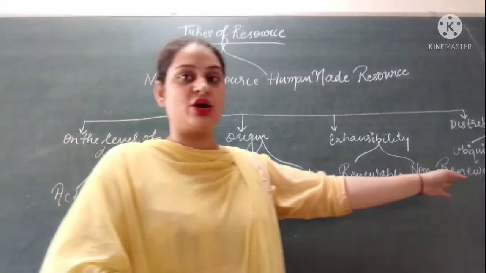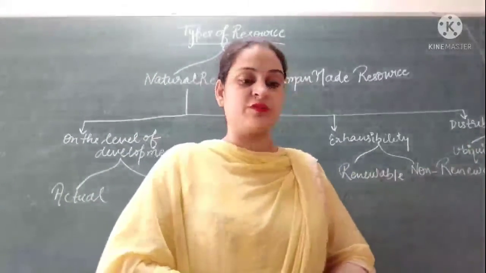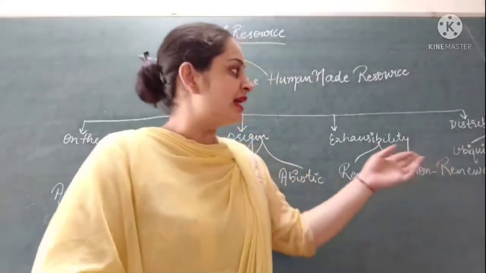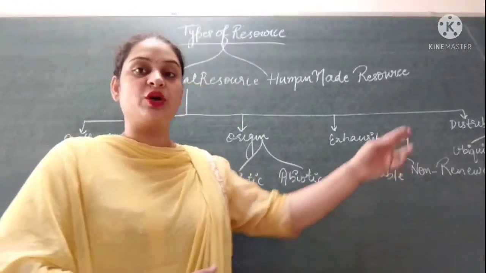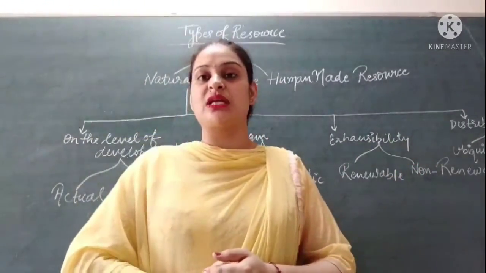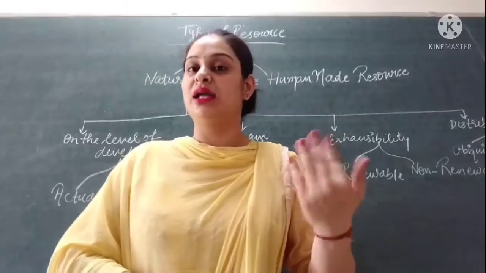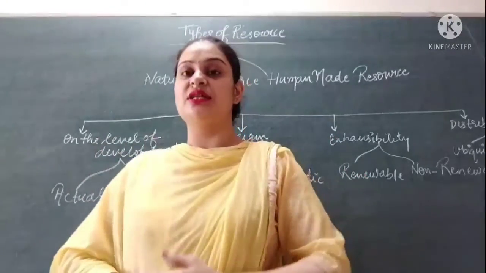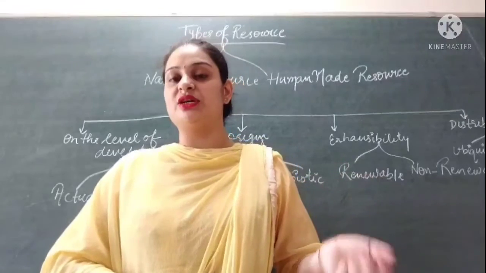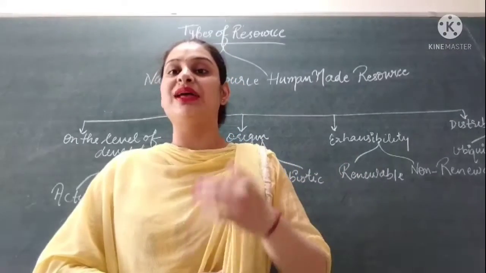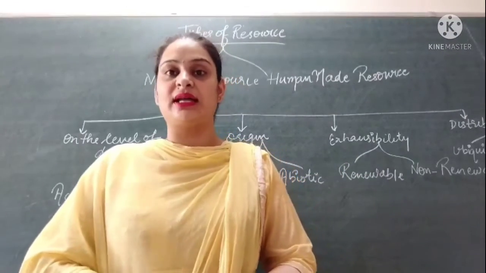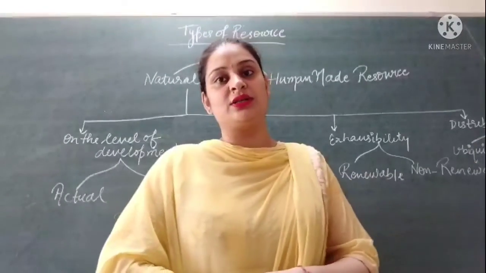And the last category of distribution of natural resources is, first, ubiquitous and second, localized. Ubiquitous resources are those resources which can be found everywhere, like the air we breathe and the sun's energy. So these types of resources which can be found everywhere come under the category of ubiquitous resources.